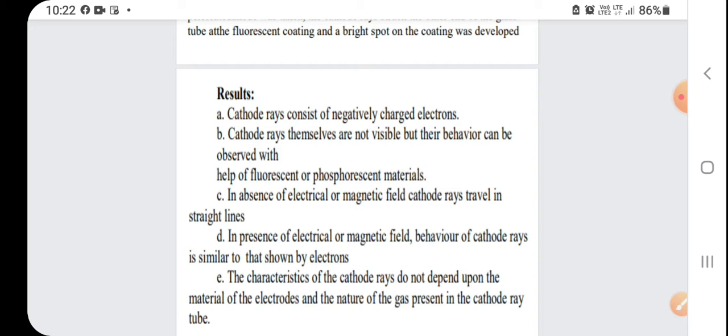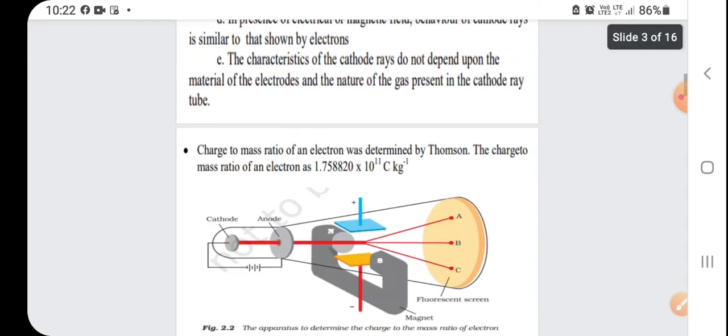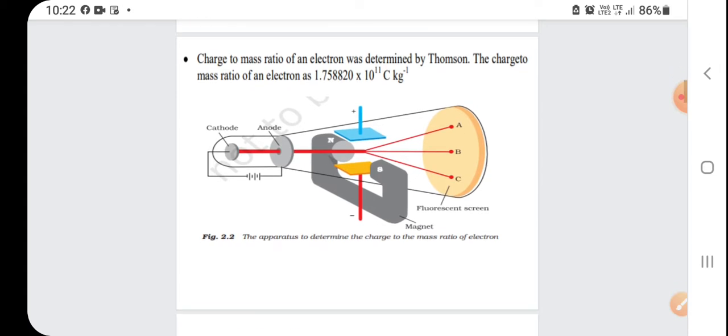Now the last one: the characteristics of cathode rays do not depend upon the material of the electrodes and the nature of gas present in the cathode ray tube, because its behavior is of electron only. Next, the charge to mass ratio of an electron was determined by Thomson.